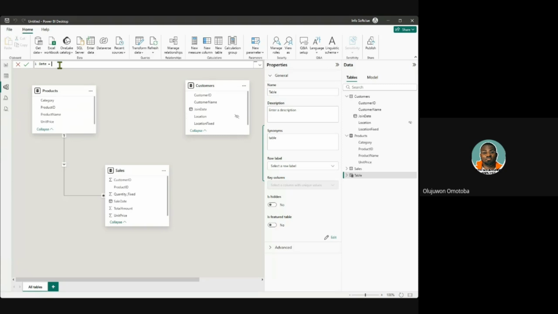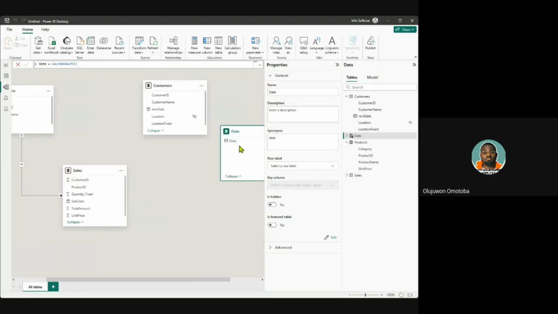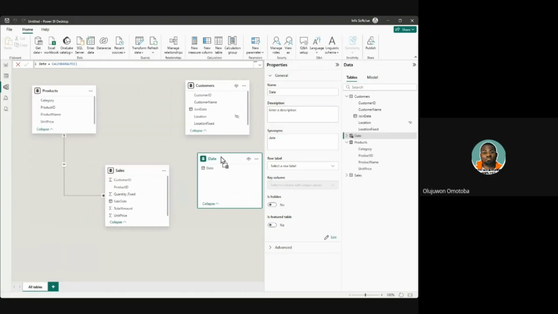This is not advanced, just a little tweaking of our data. Date, then let's give it the date equals CALENDARAUTO. This alone is, at least on the basic level, enough for now. When you close it, this is going to generate the minimum date in this data and the maximum date in this data and make it a calendar year for you. So once we have closed this bracket and you click on enter, you will see that a date table grid has joined these guys. The date table is already showing here.